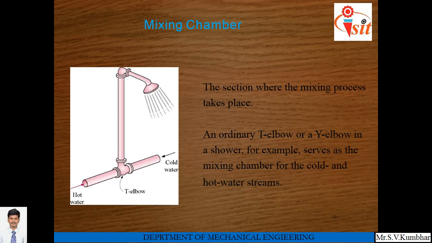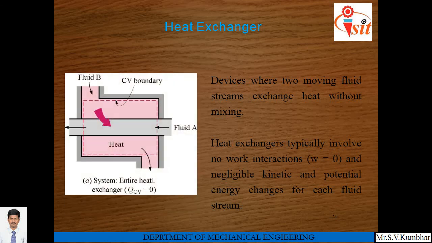Here two fluids having different properties are mixed, and the resulting fluid is used for different purposes. Next example is heat exchanger. So heat exchanger is a device in which two different moving fluid streams exchange heat without mixing. The diagram shows fluid A enters through a middle pipe and fluid B enters through the outer pipe, which we'll call the annulus region.